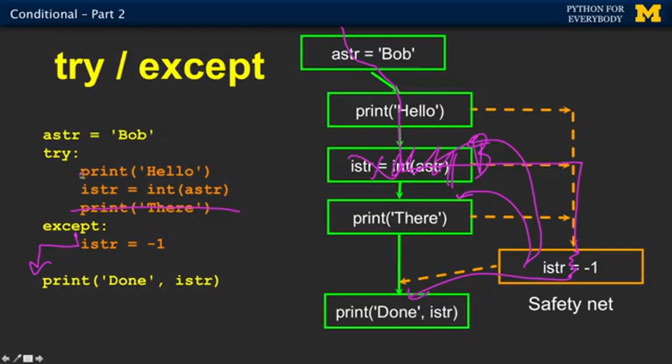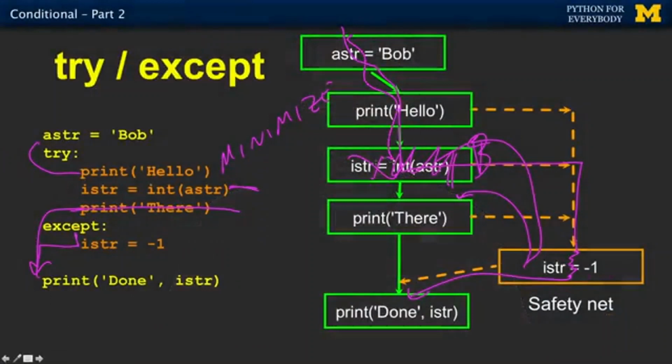You would put this print statement out here and this print statement out here, and you'd only put one line in the try except block if possible. Sometimes you put a few more lines in there, but you try to minimize. You know what line is dangerous. Print is not dangerous. These two prints are not really dangerous. Don't put them in the block. Because any line in the block, as soon as it hits a bad line with a traceback, it's out of the block, runs the except, and then continues on.